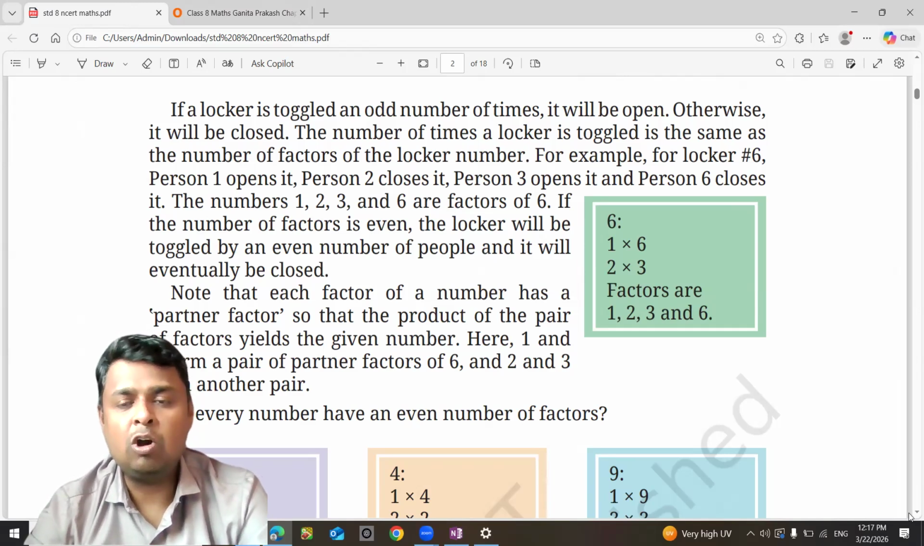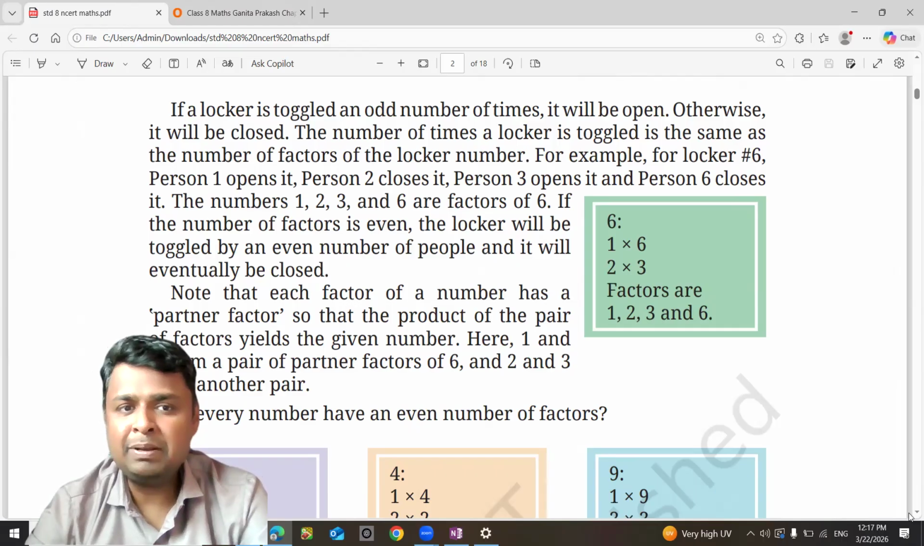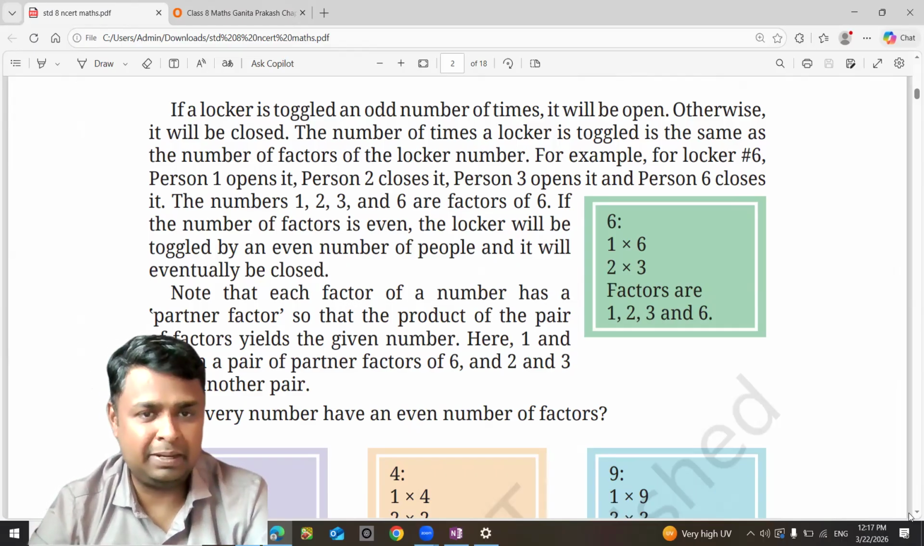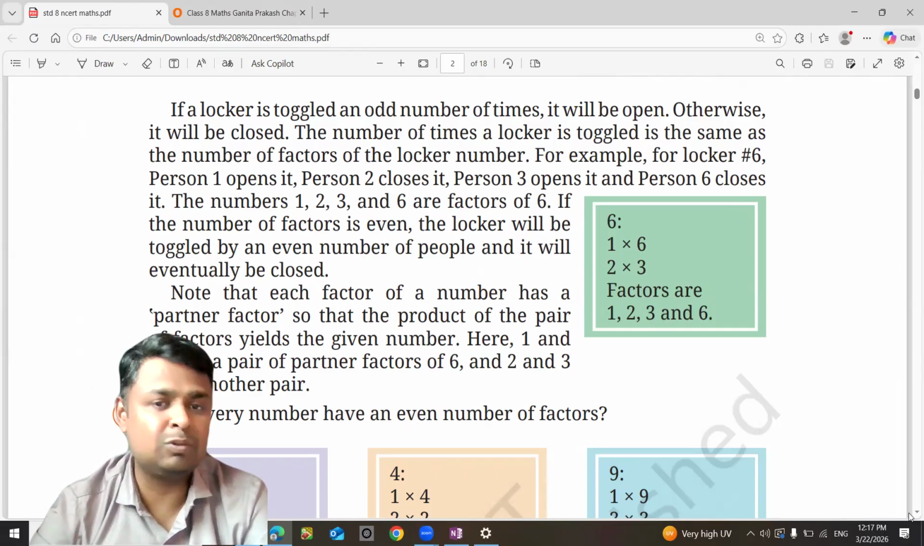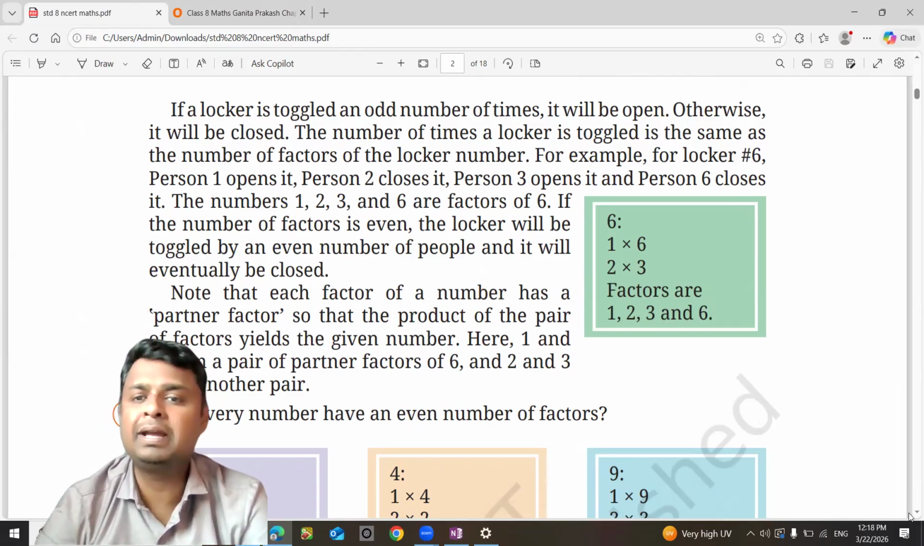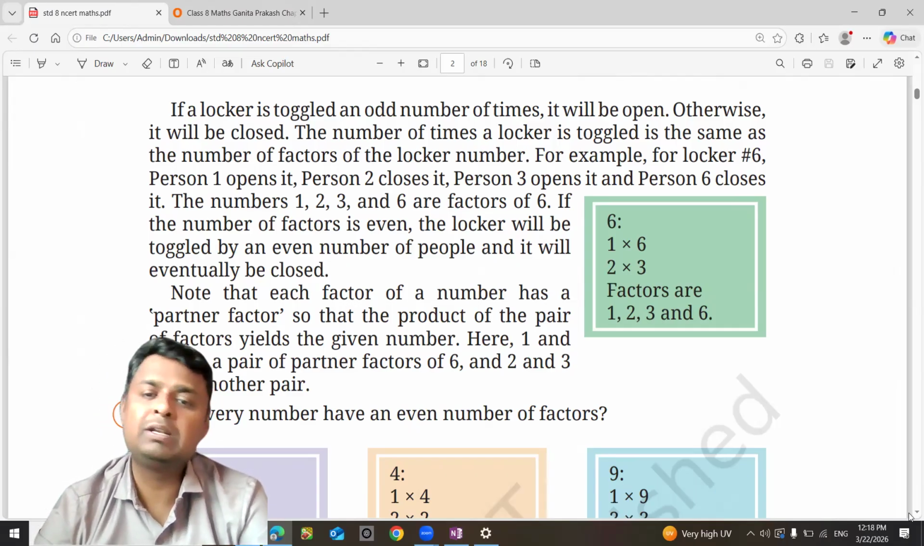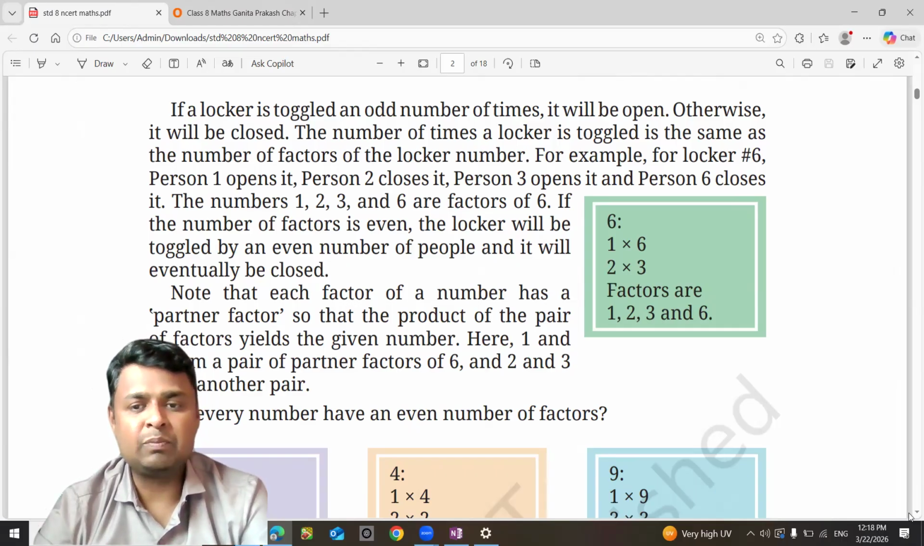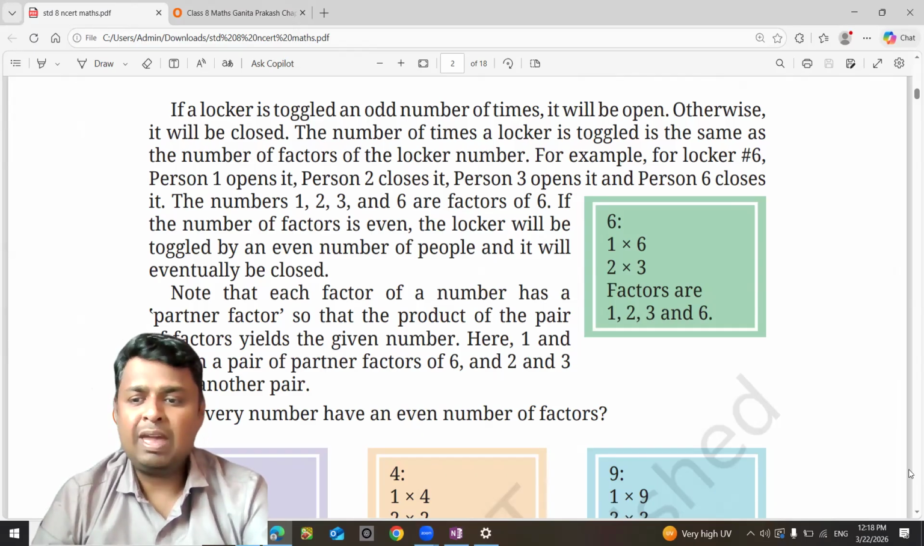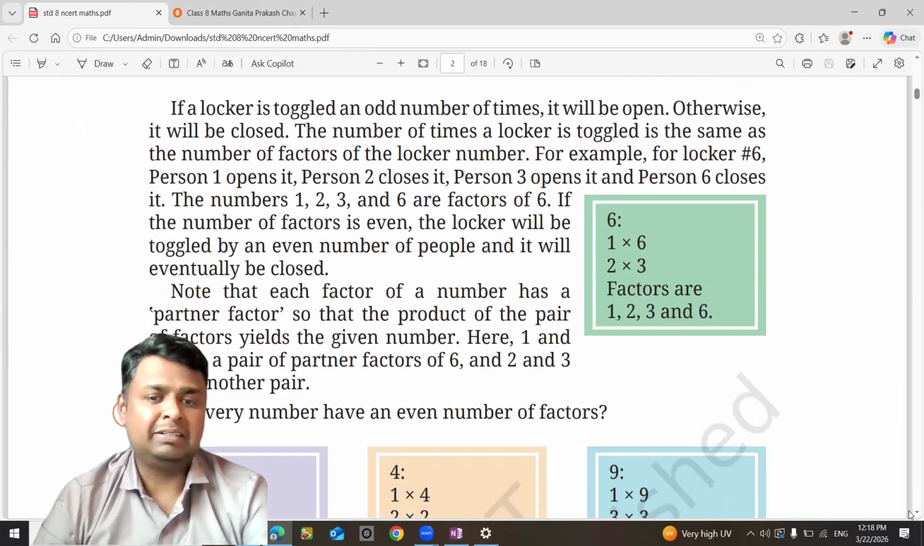For example, locker number 6. What will happen? Person 1 will go and open it. Person number 2 will go and close it. Person number 3 will open it again. Person number 6 will go and close it. So the factors are 1, 2, 3 and 6. Every number has a partner factor.